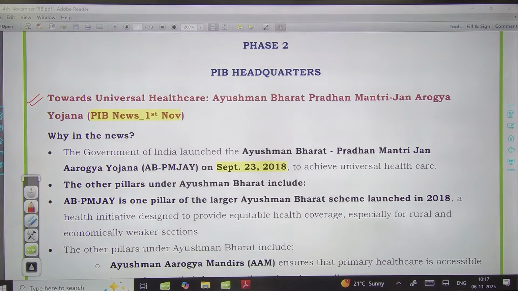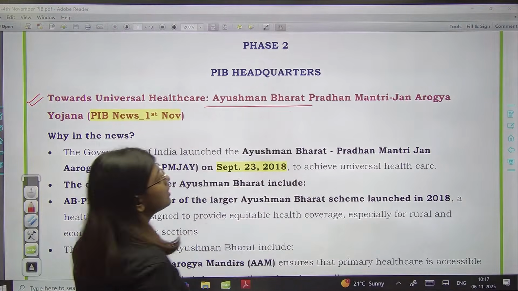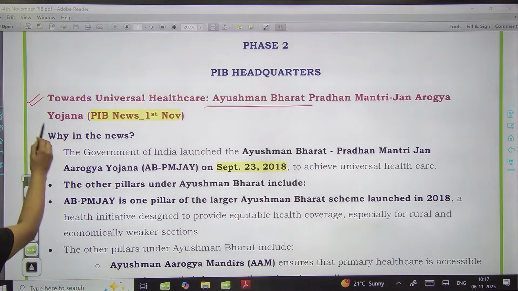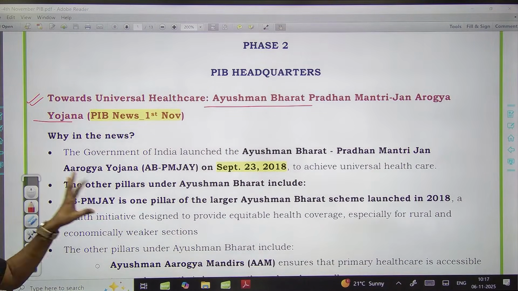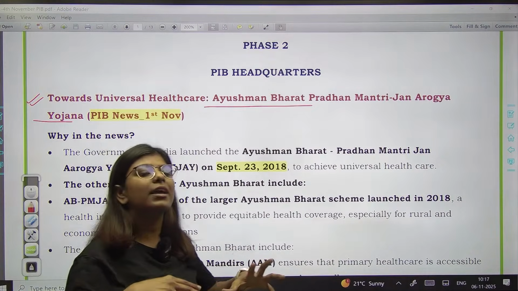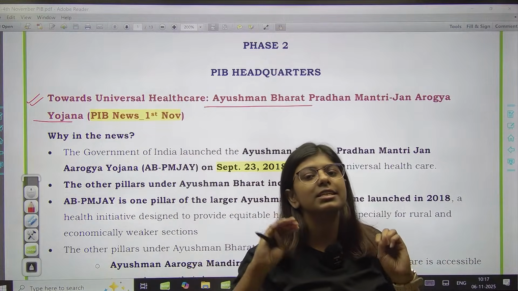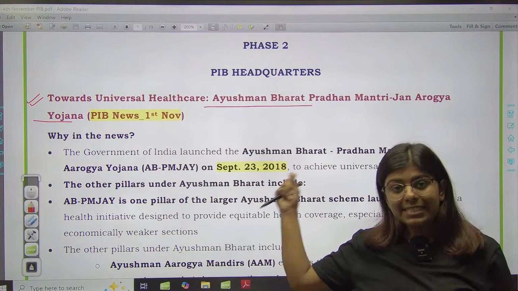Okay, so it is about the universal health care which has been provided by the government of India through the Ayushman Bharat Pradhan Mantri Jan Arogya Yojana. So that was the scheme जिसके बारे में एक article इन्होंने release किया, and this scheme is not going to provide you any new information. It's just the revision for you कि ये scheme क्यों लाया गया.